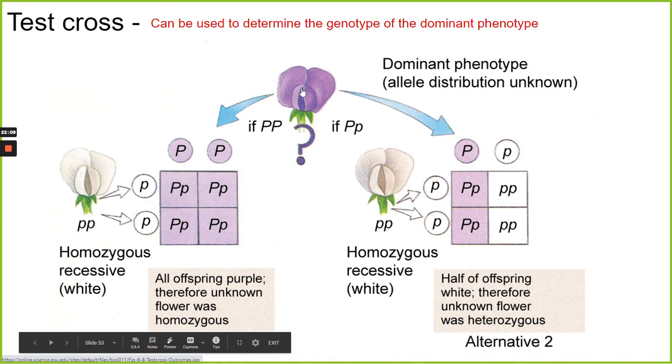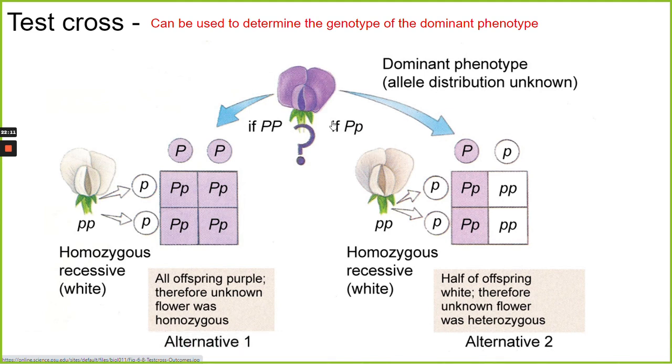However, if you do that same cross, you cross this purple flower with a white flower, and you see that some of the offspring are white and some are purple, then that can tell you this purple flower must have been heterozygous, because that's the only possibility that ends up with some white flowers. So this is what a test cross is.